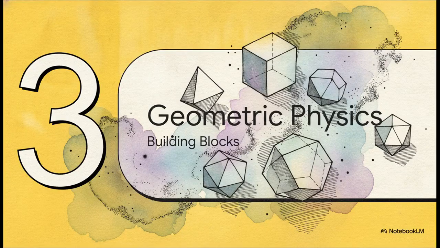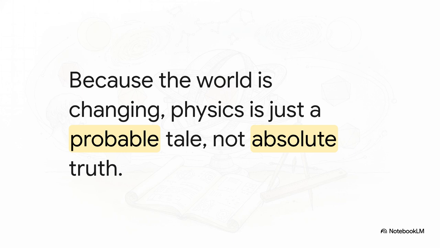Section 3. Plato's geometric physics. You really have to appreciate Plato's intellectual humility here. He explicitly throws in a disclaimer, calling his physical theories a probable tale. Why? Well, because the visible world is constantly becoming and changing. Since it's in motion, any explanation of its physics can only be a probability, not an absolute, static truth.